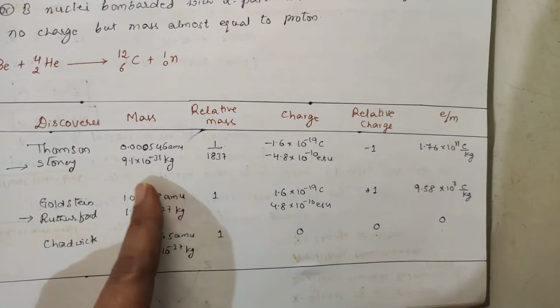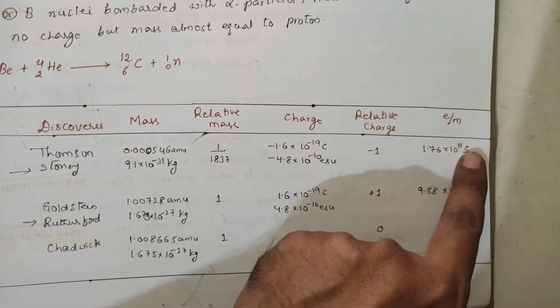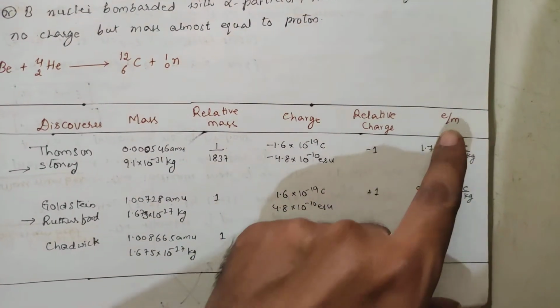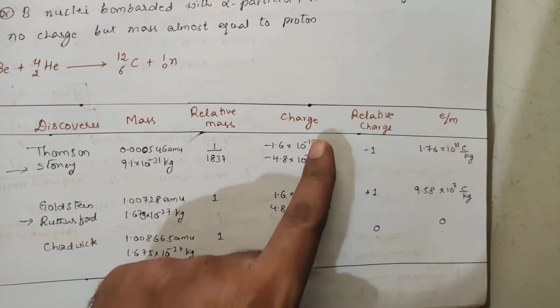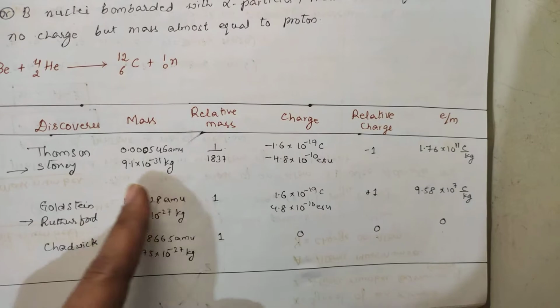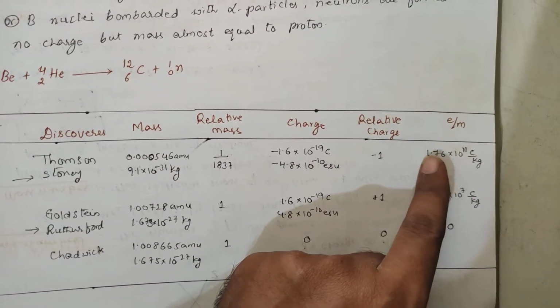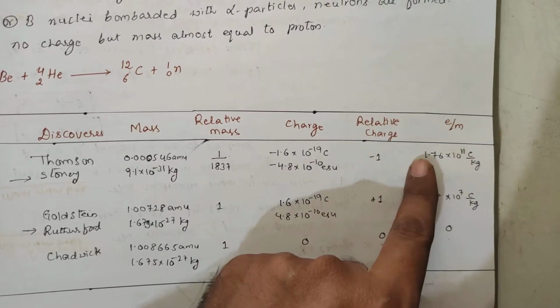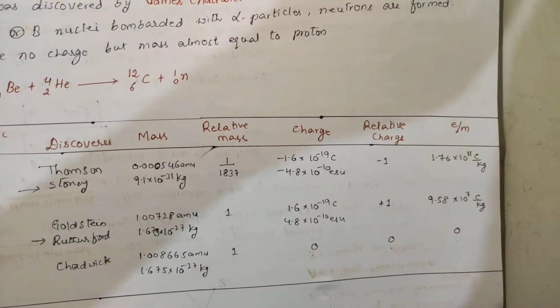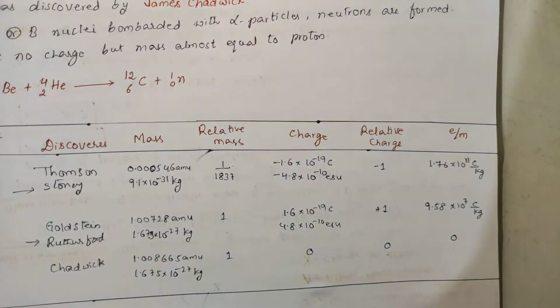M means mass, the kgs, whatever we are taking. So he has calculated in terms of coulombs per kg. Suppose charge is minus 1.6 into 10 power minus 19 by mass 9.1 into 10 power minus 31 kg. So that you will be getting this value. Don't bother with this sign. You will be getting minus 1.76 into 10 power 11. Okay, don't bother with the sign.